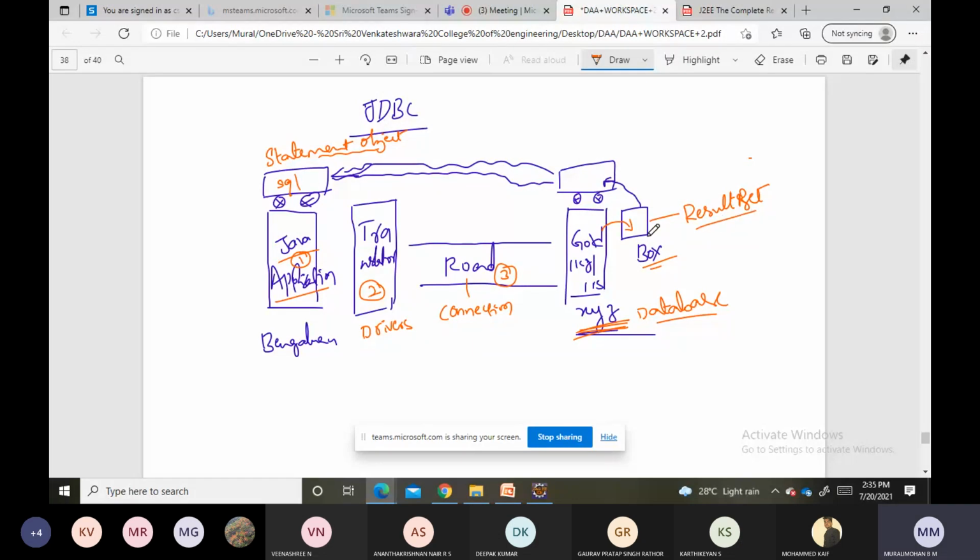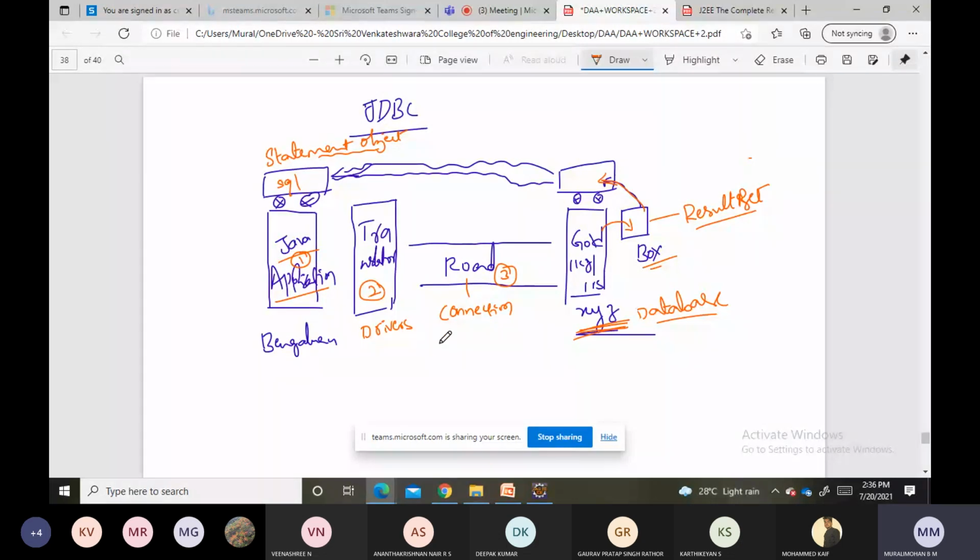Once the box is ready, it is placed inside the vehicle, which means we are placing the result set inside the statement object. The statement object will carry this box back to the Java application, and the Java application receives this box and gets the results from the database. Clear? This is the complete process.